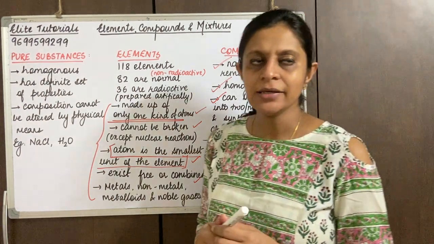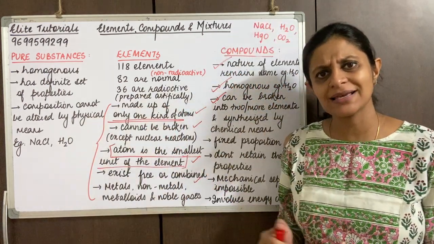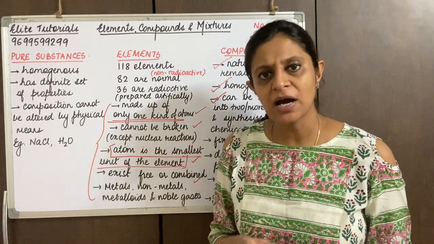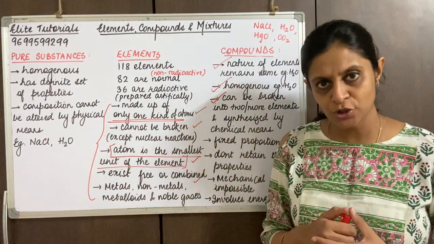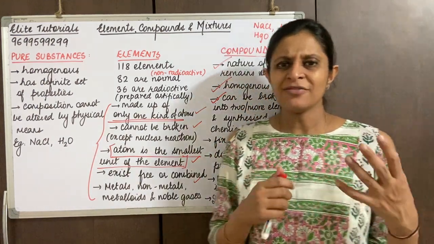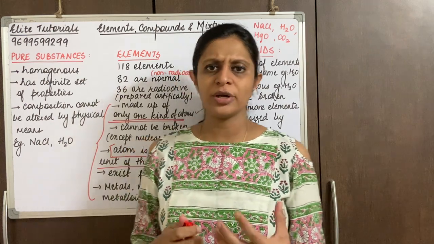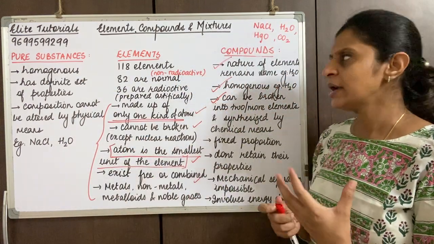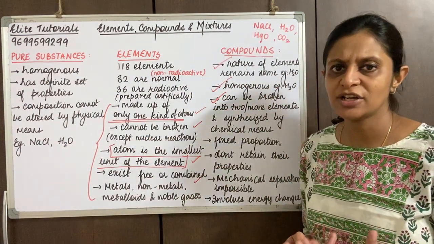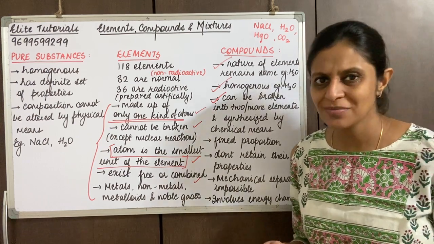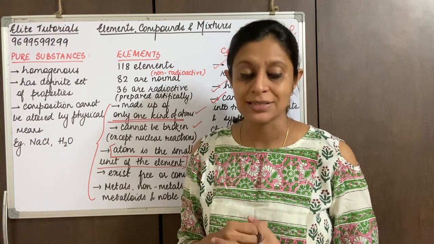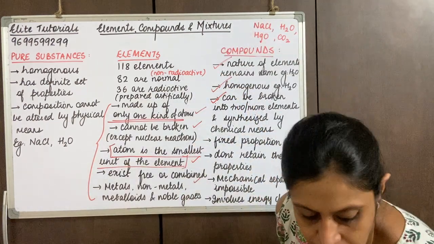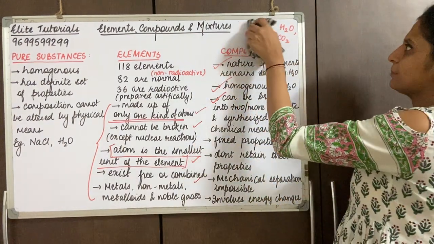Now, as I said, and we've been discussing about this, that in a compound the constituent elements are mixed in a fixed ratio or fixed proportion. Like for simple words the fixed ratio would be for water, I say hydrogen and oxygen are in a ratio 2:1. That is so simple. But they are also mixed in a fixed proportion by weight. Let's see this. Now let's see an example over here.